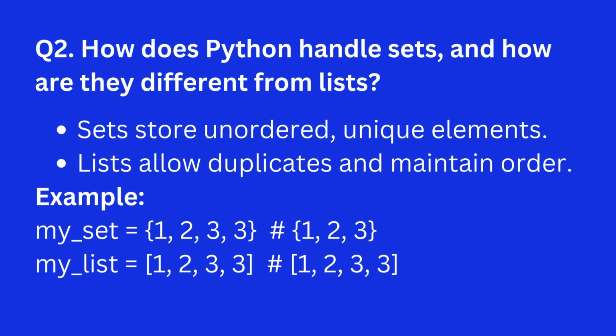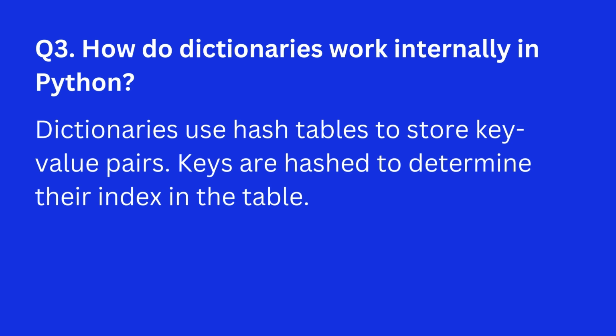Question 2. How does Python handle sets, and how are they different from lists? Answer. Sets store unordered, unique elements. Lists allow duplicates and maintain order. Example. Question 3. How do dictionaries work internally in Python? Answer. Dictionaries use hash tables to store key-value pairs. Keys are hashed to determine their index in the table.